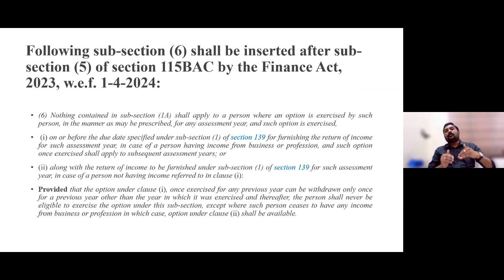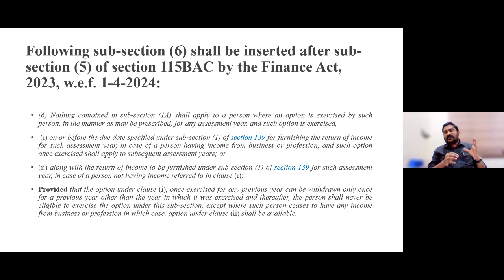Second peculiarity. In order to opt into old and opt out from old, definitely yes, that option has to be exercised within 139(1) time limit. Then once you opt in, again you opted out, then during the lifetime, you cannot again go back to old regime, provided you are not having any income from business or profession. So those persons who are not having business or professional income, there is no requirement to file this 10-IEA at all.